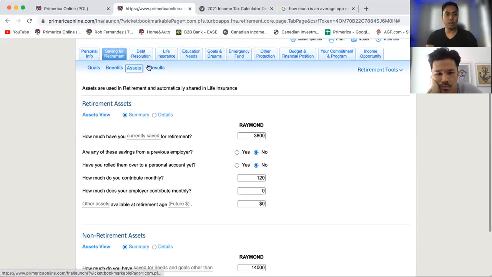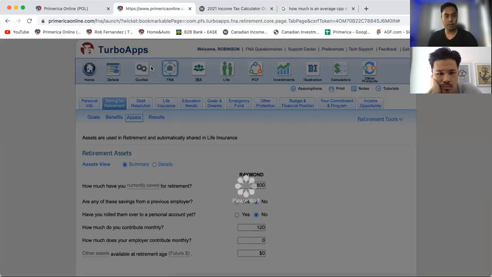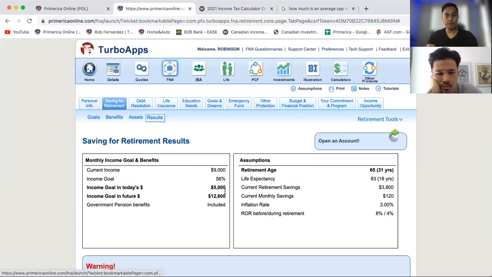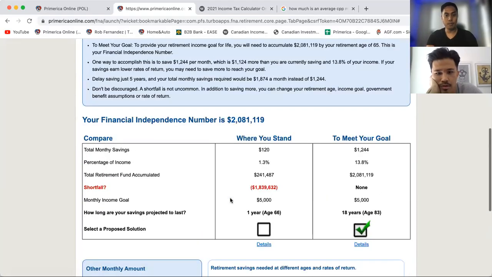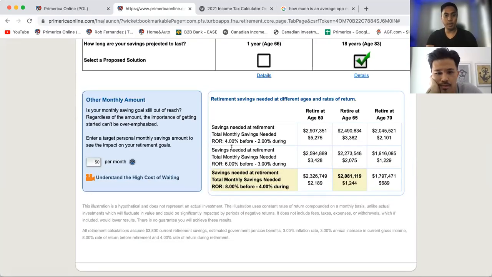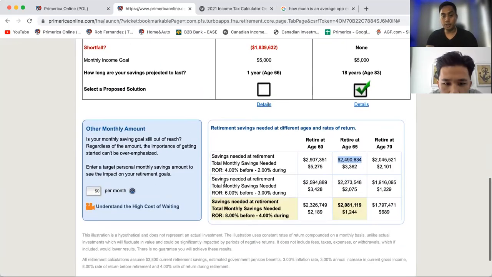After you finish doing that, you click on result. So he saves it automatically. Once it's saved, you can see here, boom. This is how much he needs to put away. If he keeps leaving it at the bank at 2%, for him to reach his retirement age at 65, he would need 2.5 million to live on $5,000 every single month. Next part to this, if he grows it between, like us, for example, 3 to 6%, you see here, 3 to 6%, then obviously it goes lower and lower.